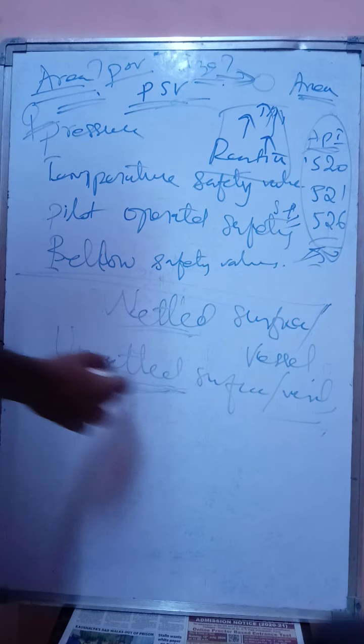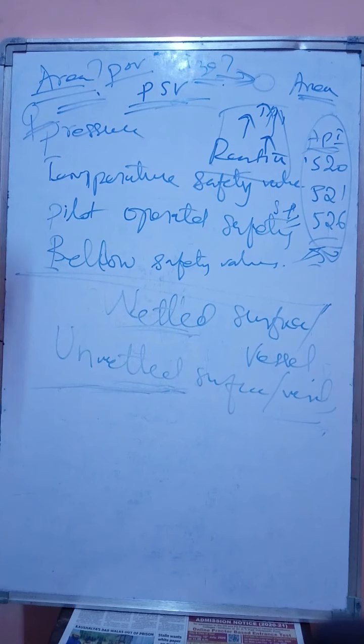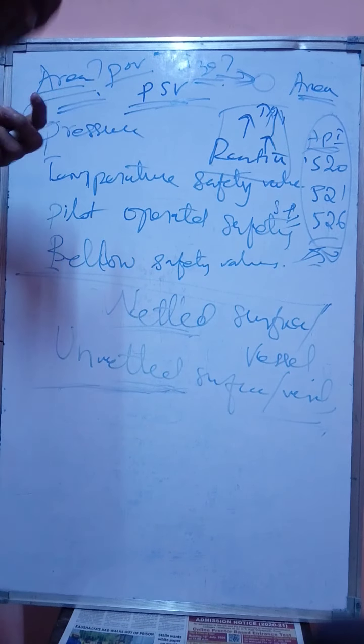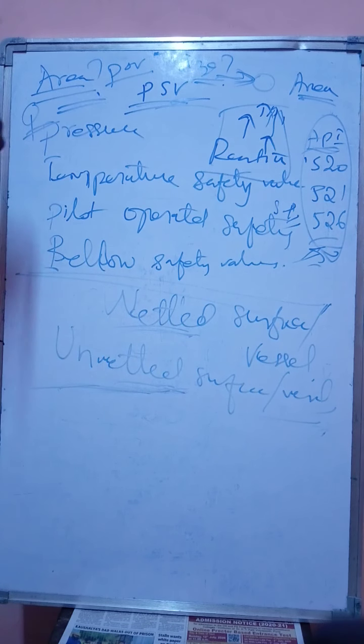Why do we have to know this? If there is a vessel which is exposed to fire due to an external cause, the outer area may be exposed to fire. So if it is exposed to fire, how much will be the maximum height or maximum area the fire could cover?